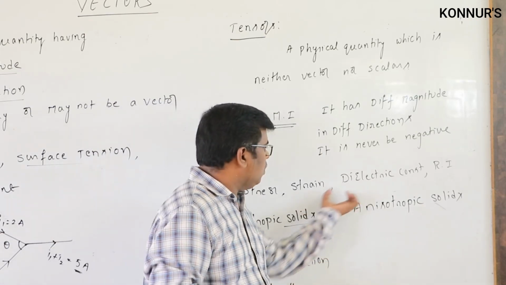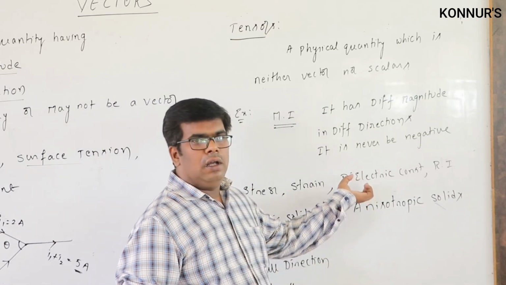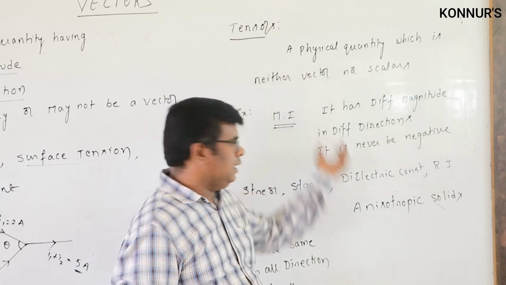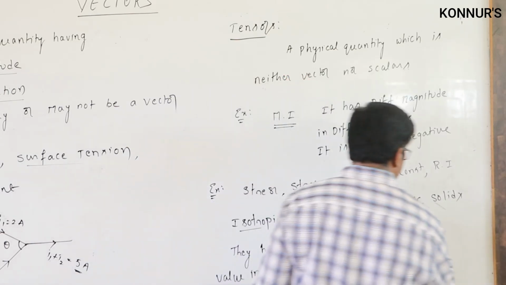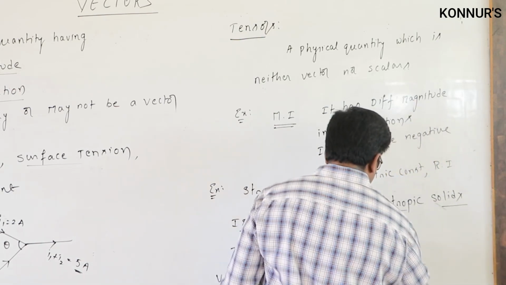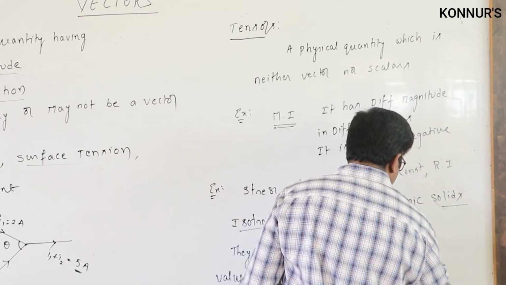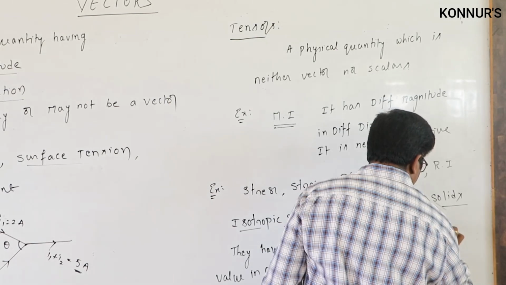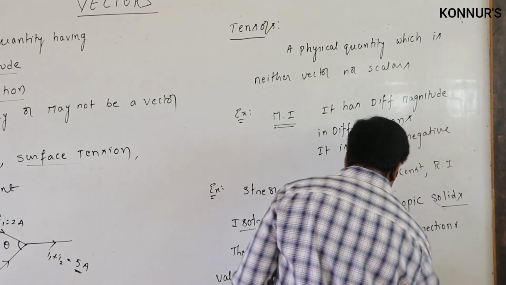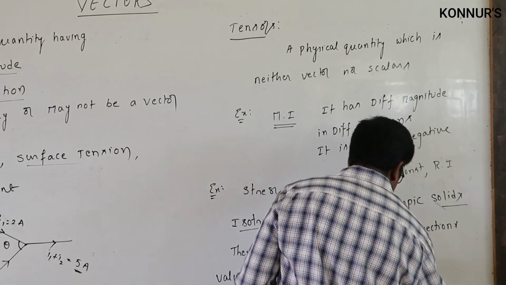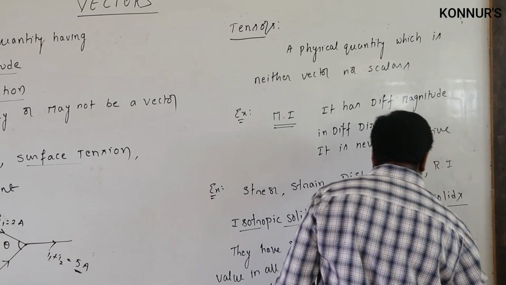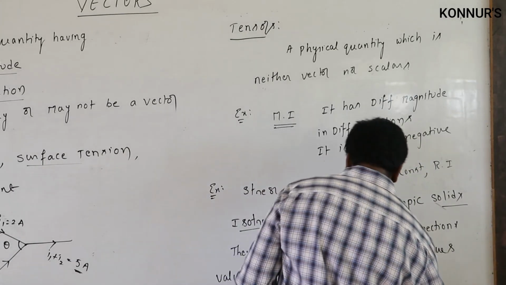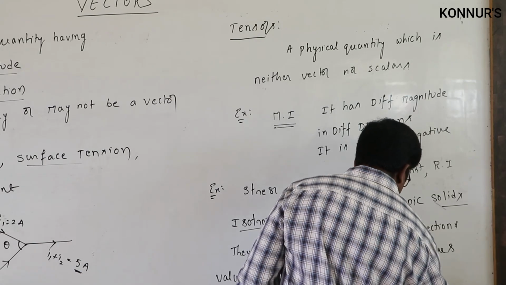That's why these quantities we can call tensors in the medium called anisotropic solids. In different directions, different values will be there. That's why it is called a tensor.